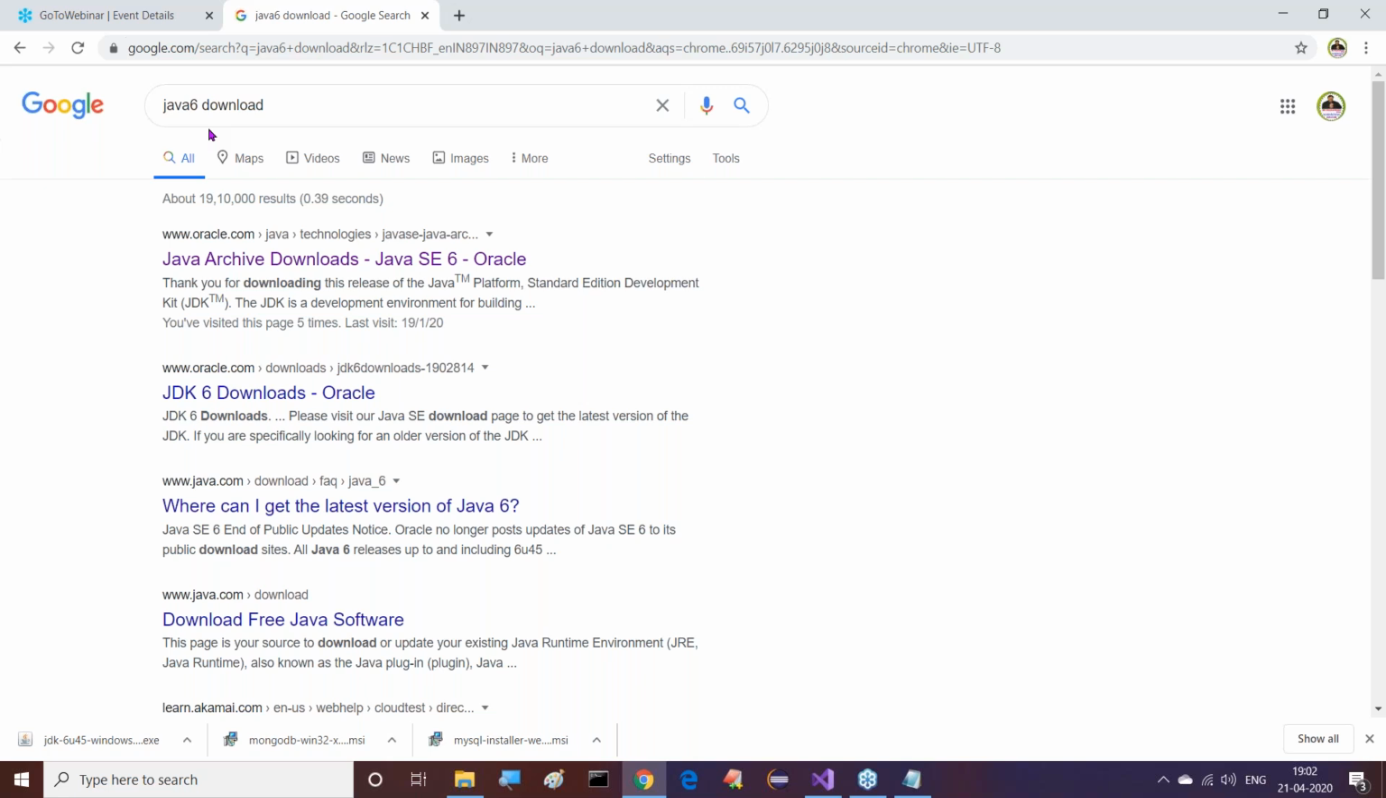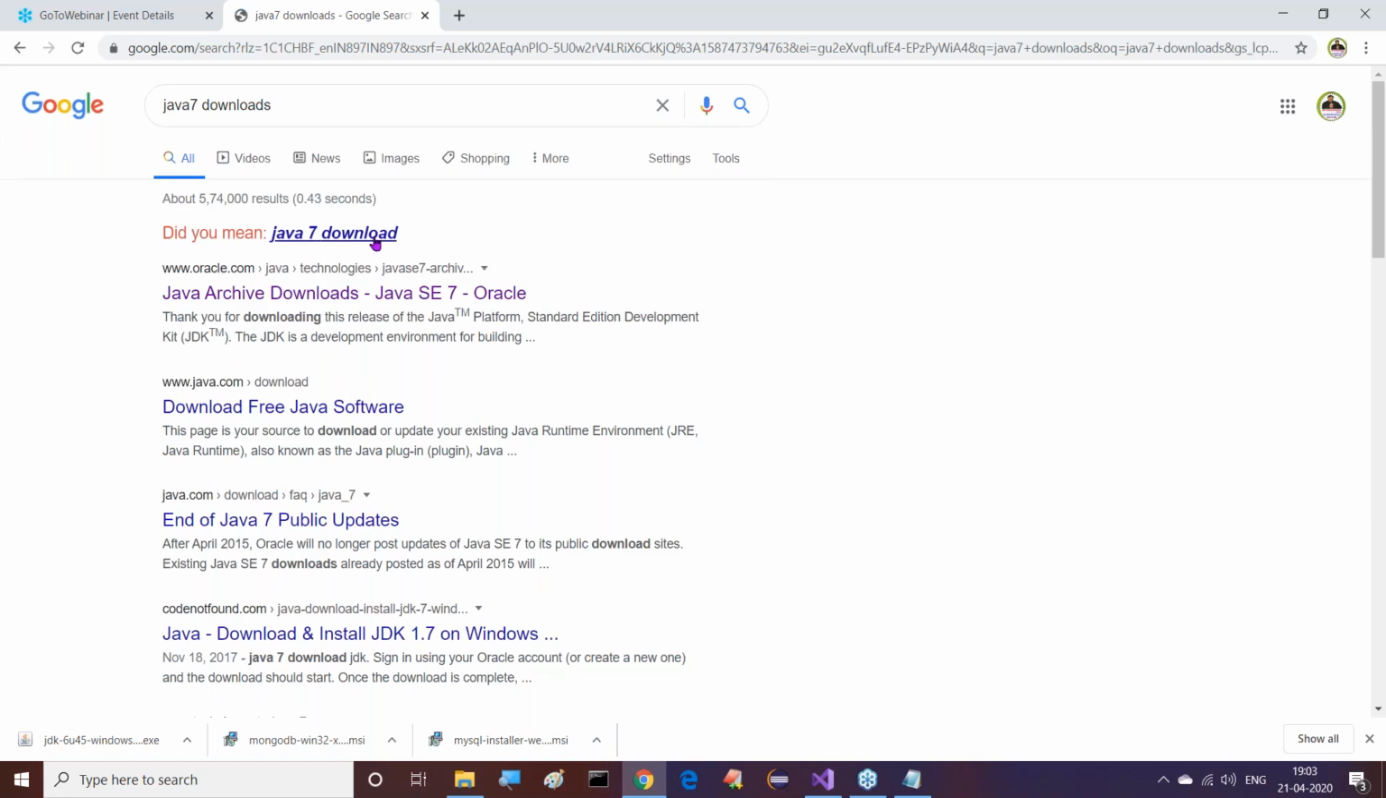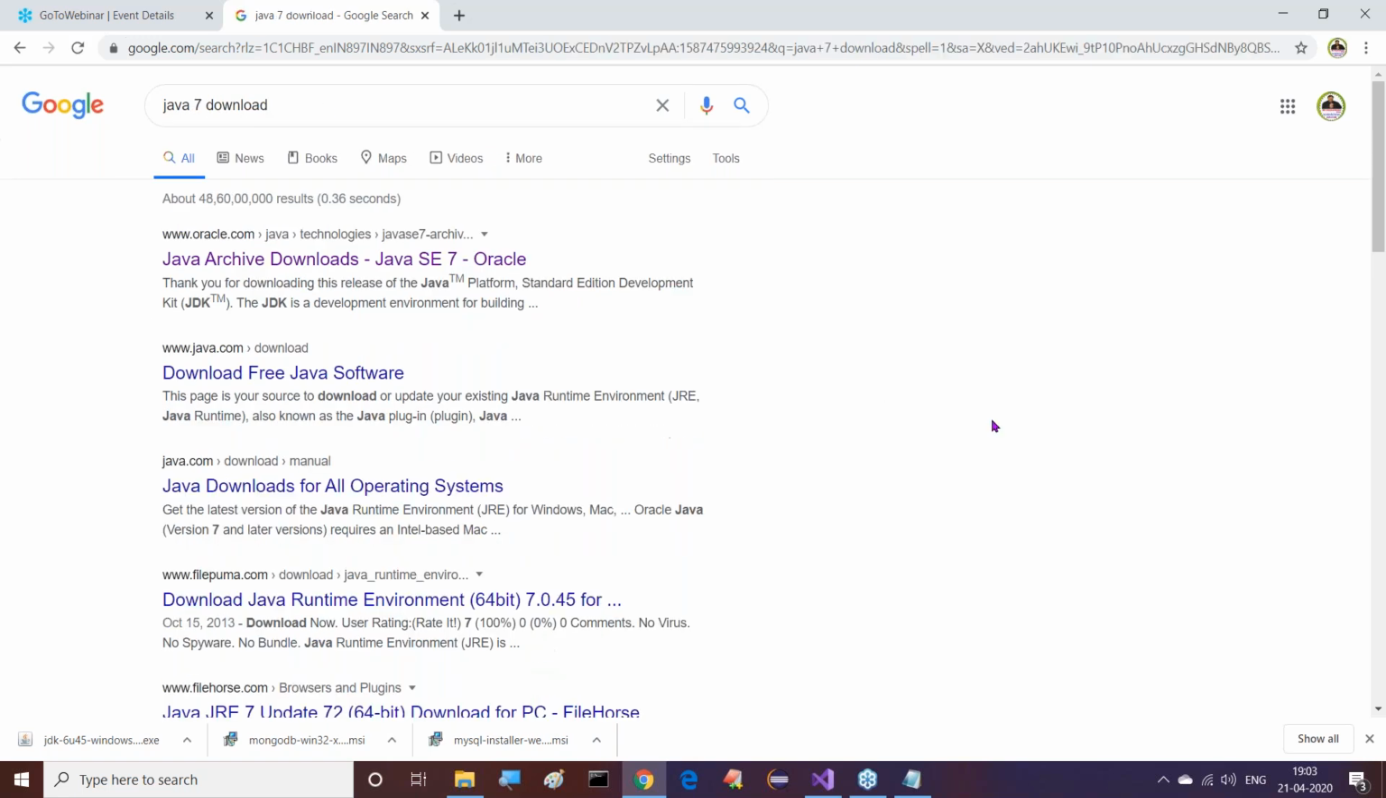Google search. I will go for Java 7 downloads. All of you observe this clearly. Java 7 downloads, that we have to provide. There is no limitation for open source, sir. But if we take a license now, they will definitely monitor your utilization.